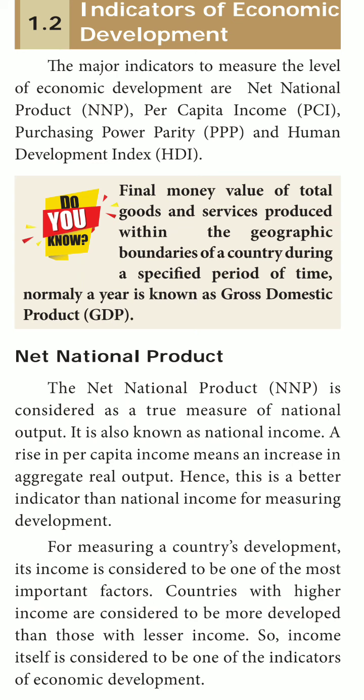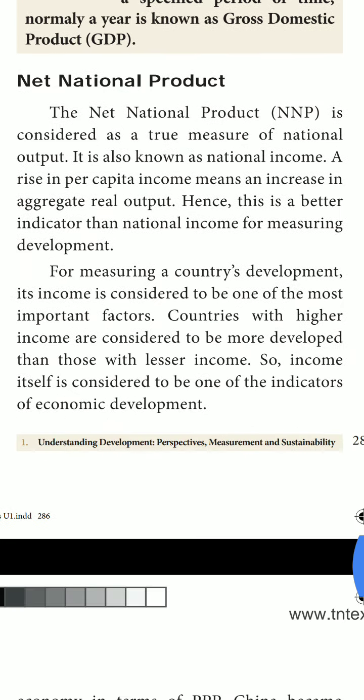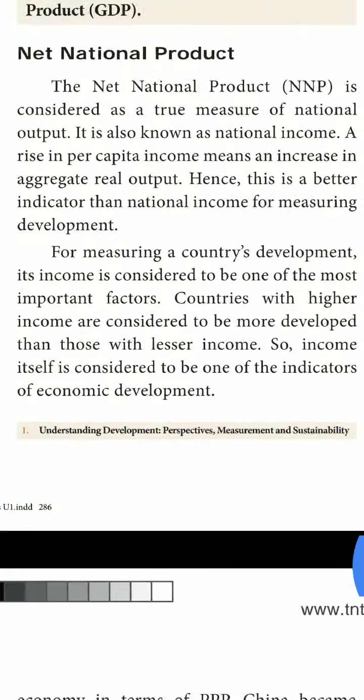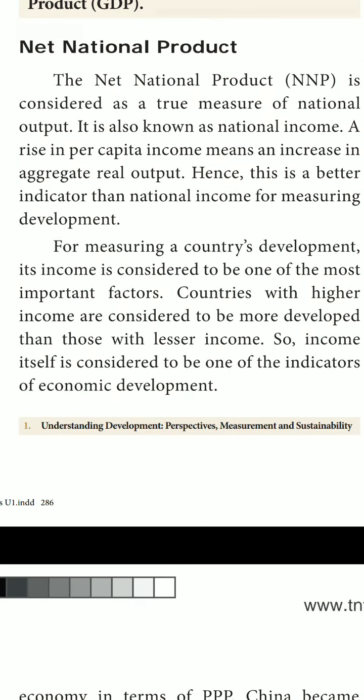Next, first indicator, net national product. What do you know about this net national product? In Tamil, we will say நிகர நாட்டு உற்பத்தி. Okay. Net national product is considered as a true measure of national output. So, which was considered as the true measure of national output? That is the net national product. It is also known as national income.